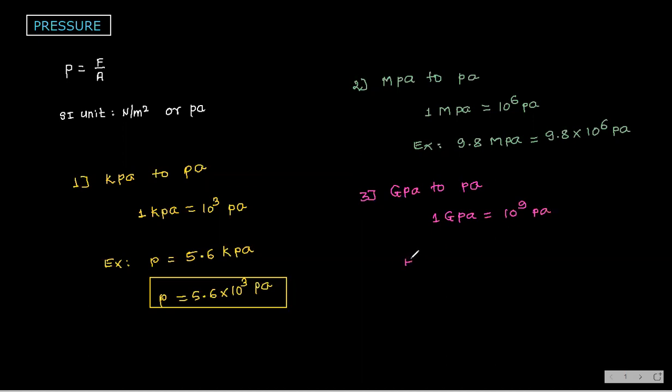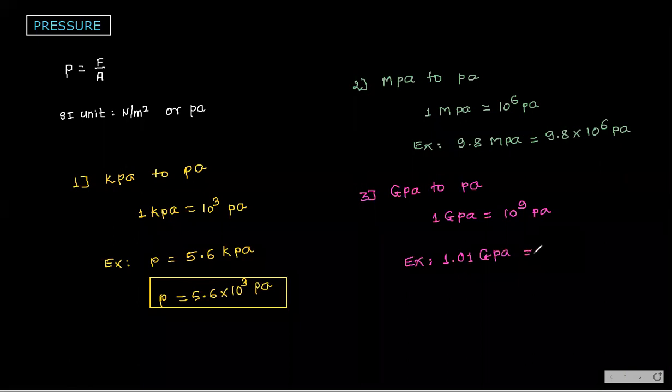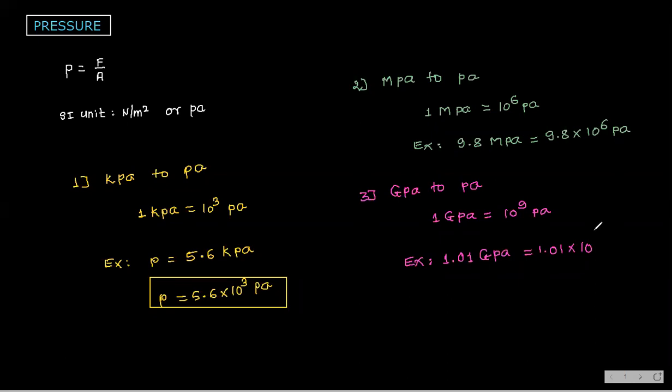For example, 1.01 gigapascal means 1.01 into 10 to the power 9 Pascal. Yes or no? Yes, sir.